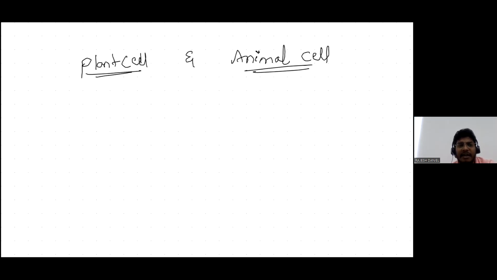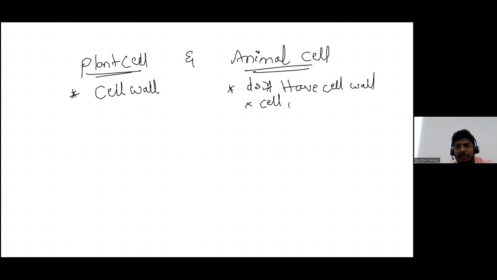The basic difference is that plant cells have a cell wall, which is their outermost layer, and animal cells do not have a cell wall. Animal cells have only a cell membrane, and in plant cells, both cell wall and cell membrane are present.